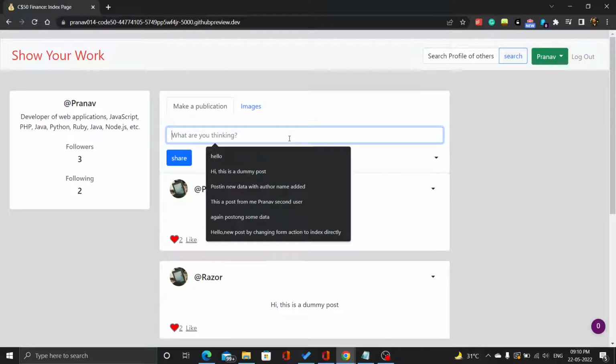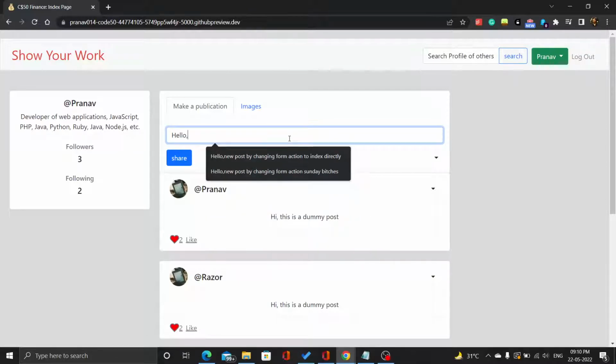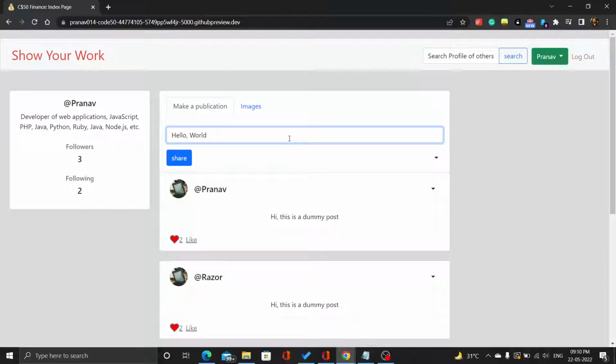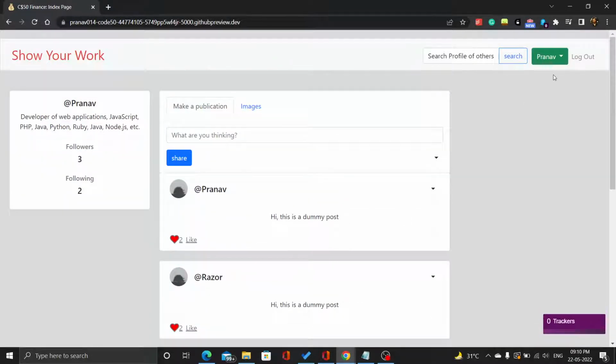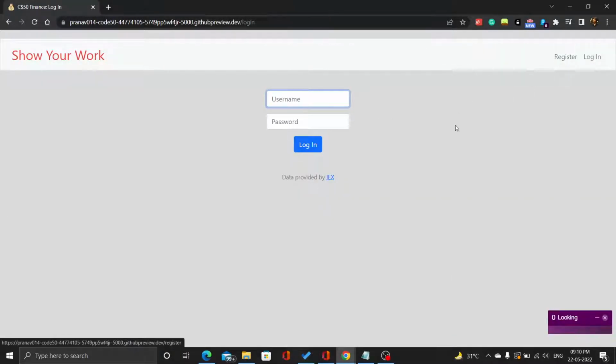First we'll use this hello world to see. So as you can see here, you can like, and then the counter is increasing. So we can log out now. Thank you very much.